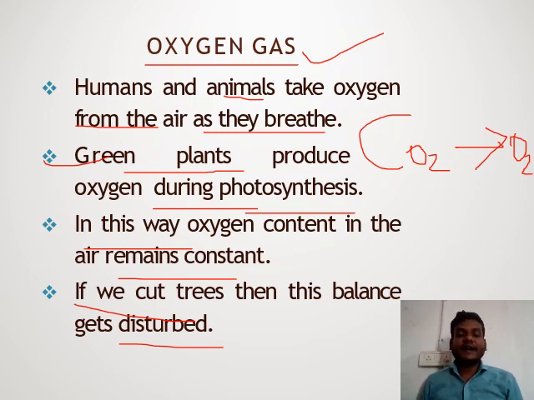But our environment is now polluted. The tree is our friend because it helps to maintain the oxygen and reduce the pollution, air pollution. Okay, student, I hope this point is clear to you.